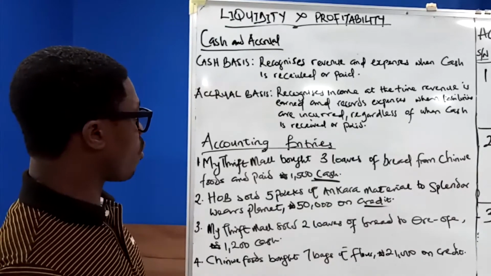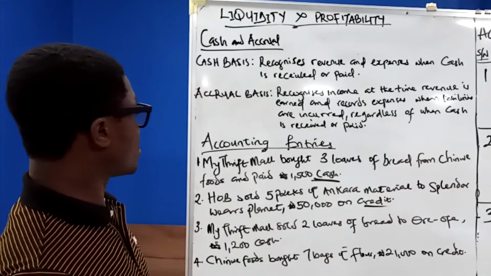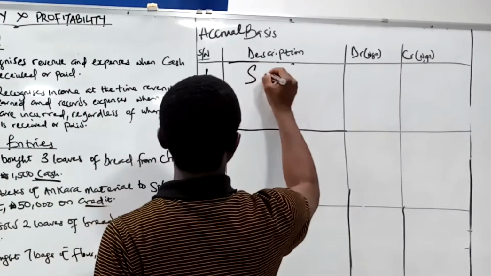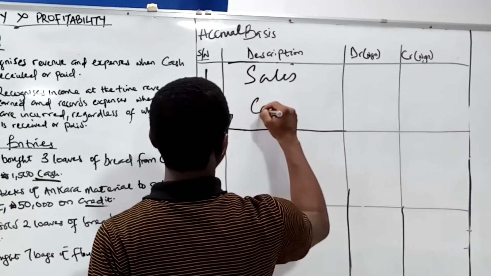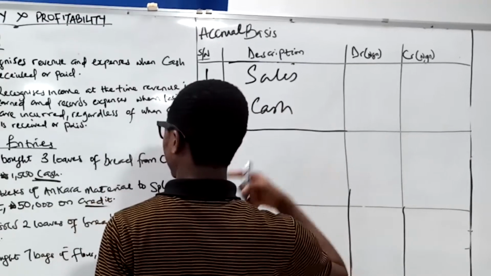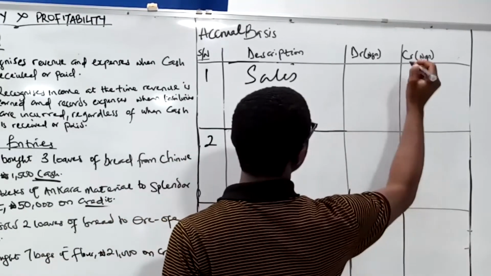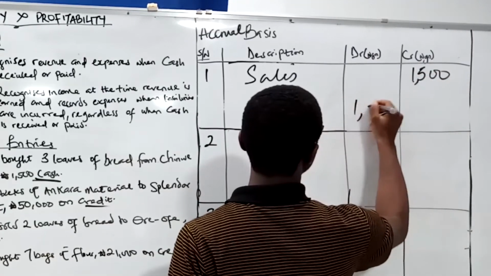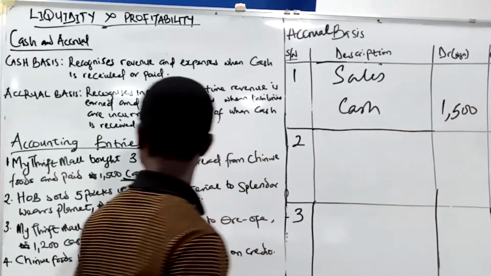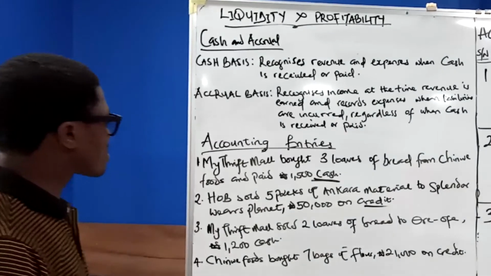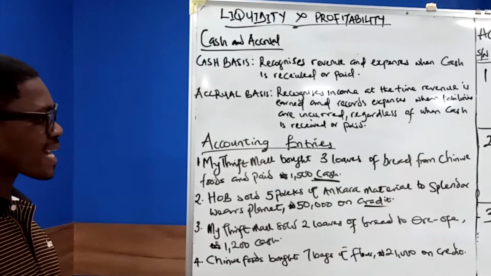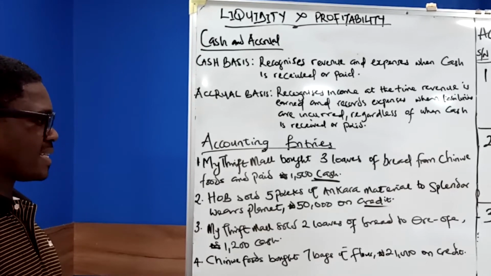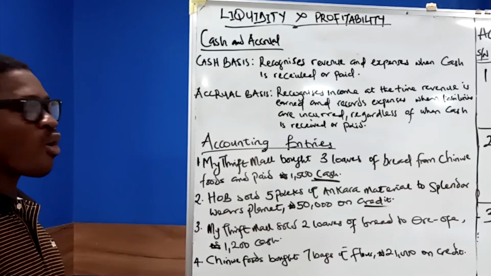So in the books of Chinwe, as recorded earlier, we have the sales account and the cash account. Chinwe Food has sold bread for 1,500 and cash has also come in 1,500. HOB sold 5 packs of Ankara material to Splendor West Planet, 50,000 naira on credit.